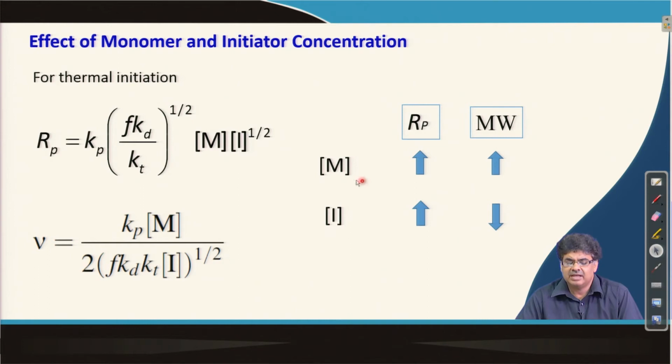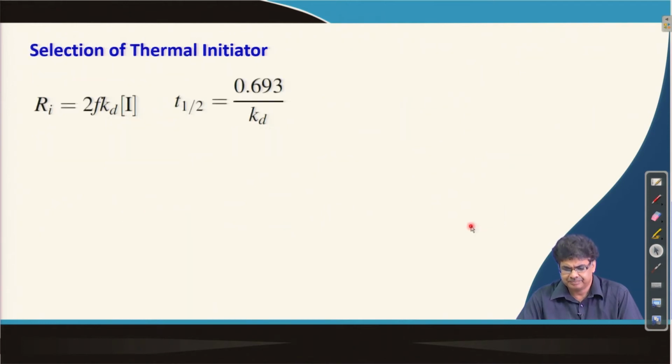So, this is important. We should know that if we want to increase the rate of polymerization and molecular weight, we can increase the monomer concentration, but if we increase the initiator concentration, it increases the rate of polymerization, but it does not increase, or rather decreases, the molecular weight.